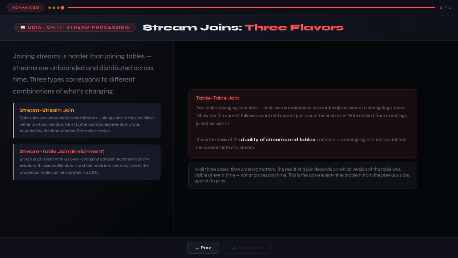When you follow someone, you need their recent tweets added to your timeline. When they tweet, you need it added to all follower timelines. The join of users and tweets, maintained as a materialized view, is a table join.